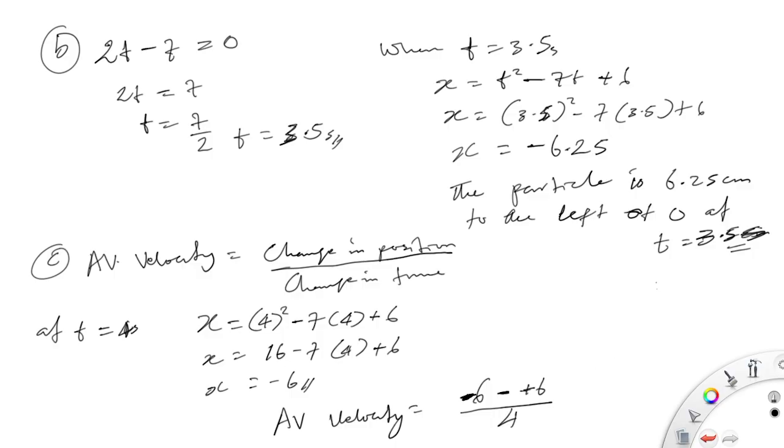This is our change in position. So average velocity is equal to minus 3 centimeter per second. So that's that for C. Let's say D. What were we asked to find? We are asked to find its average speed for the first 4 seconds.